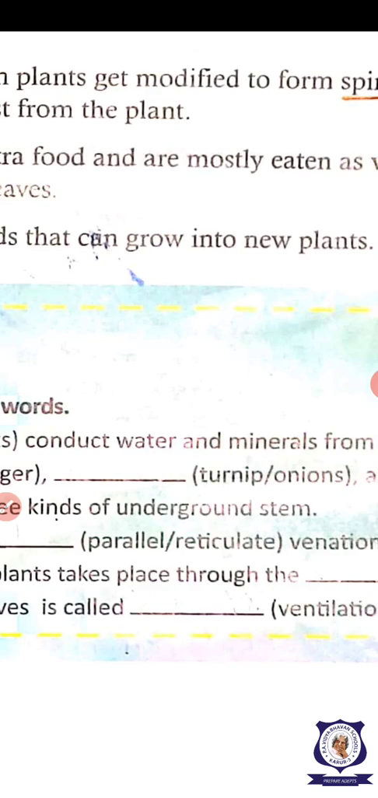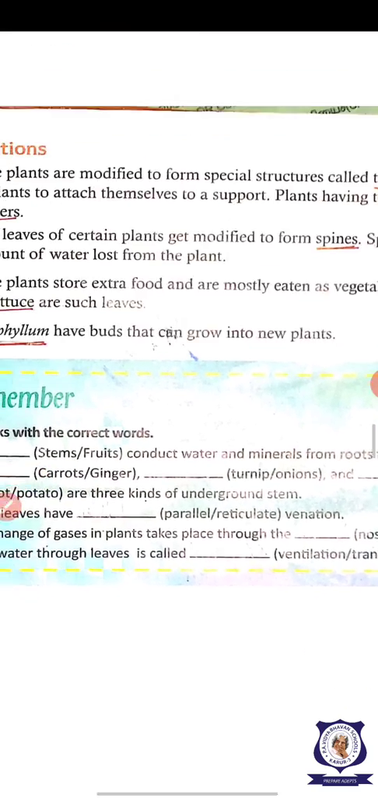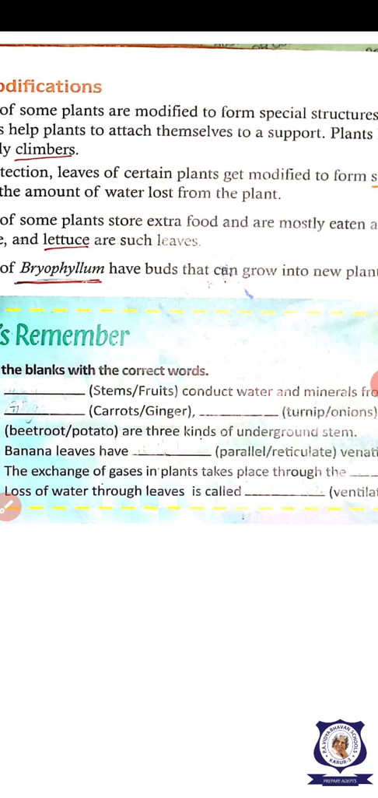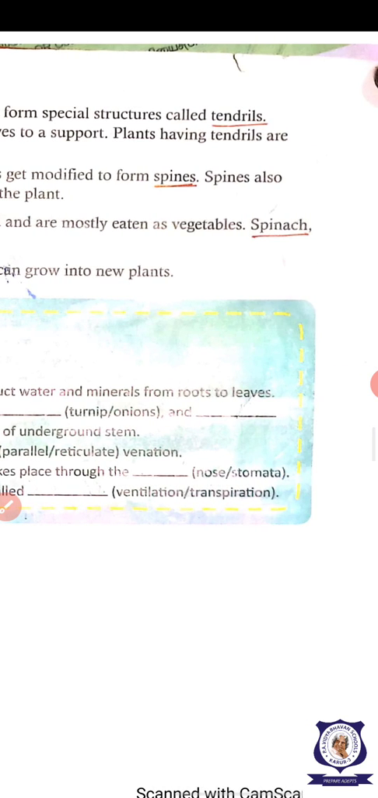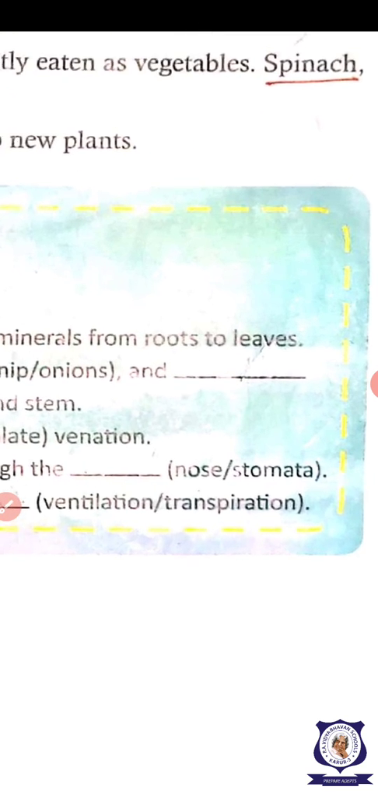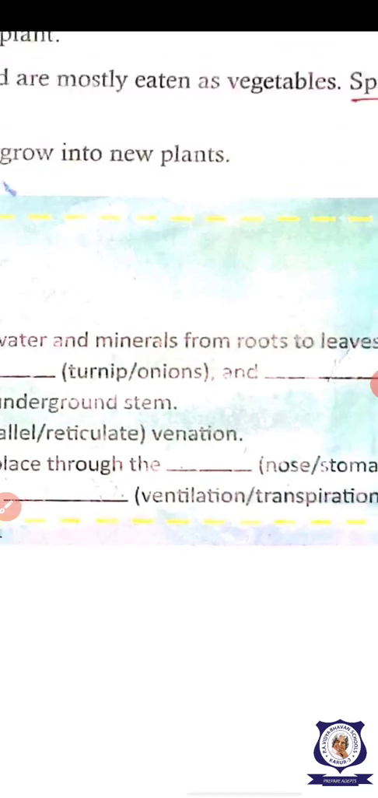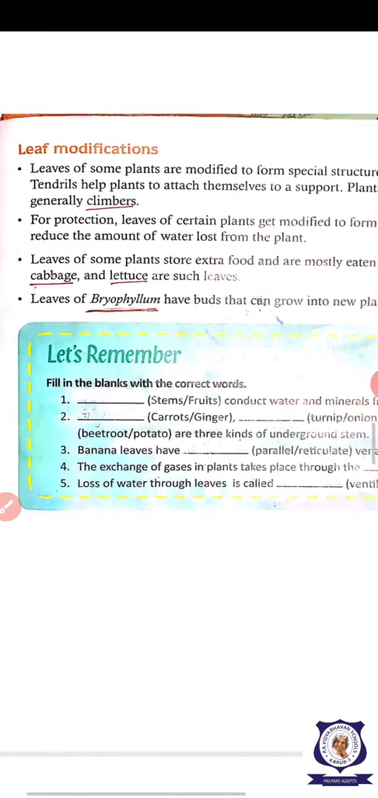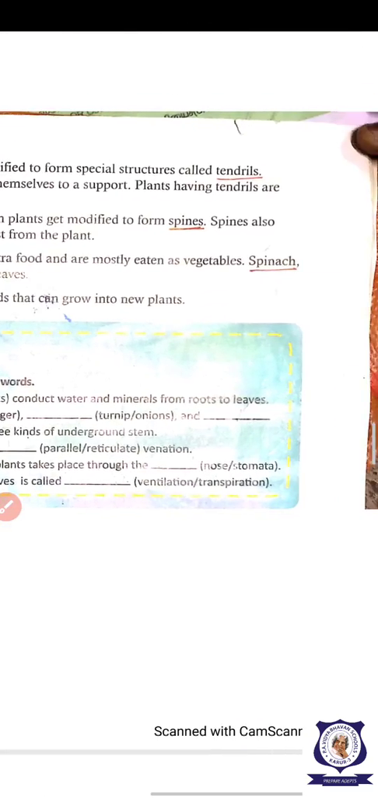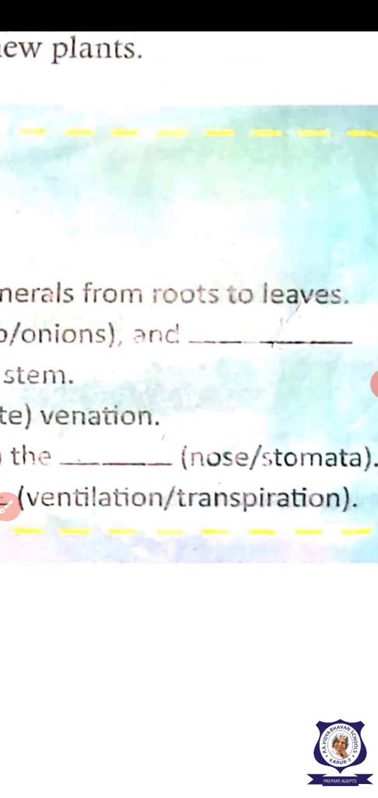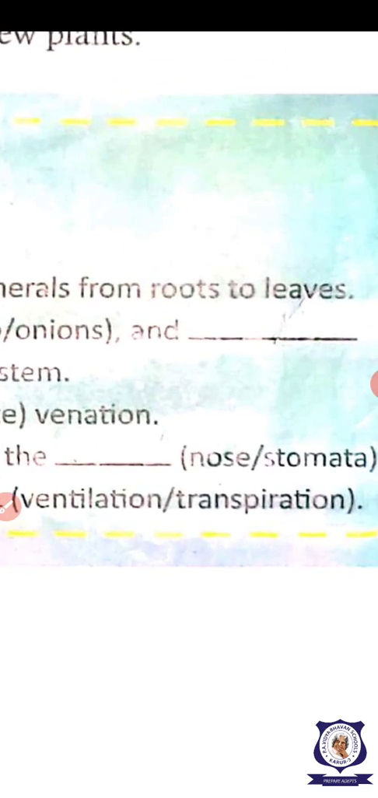Okay. Banana leaves have what venation? Parallel or reticulate? Parallel. The exchange of gases in plants takes place through the stomata or stomach? Is it stomata or nose? It is stomata. Okay. The loss of water through the leaves is called what? Ventilation or transpiration? Transpiration. Okay.